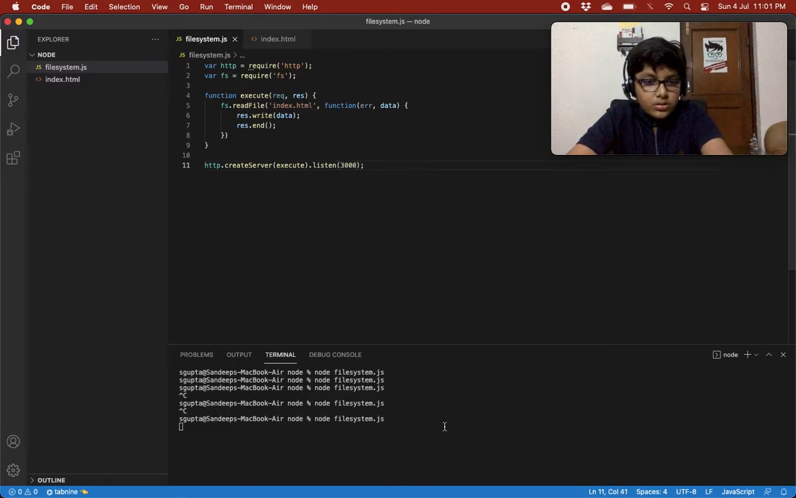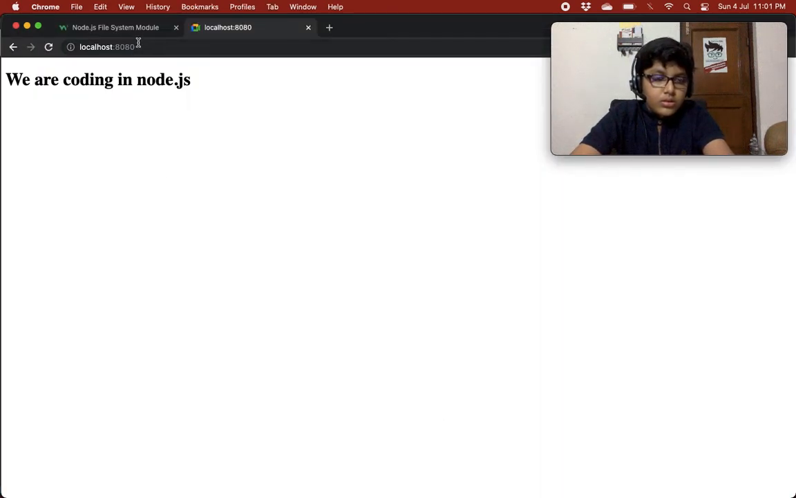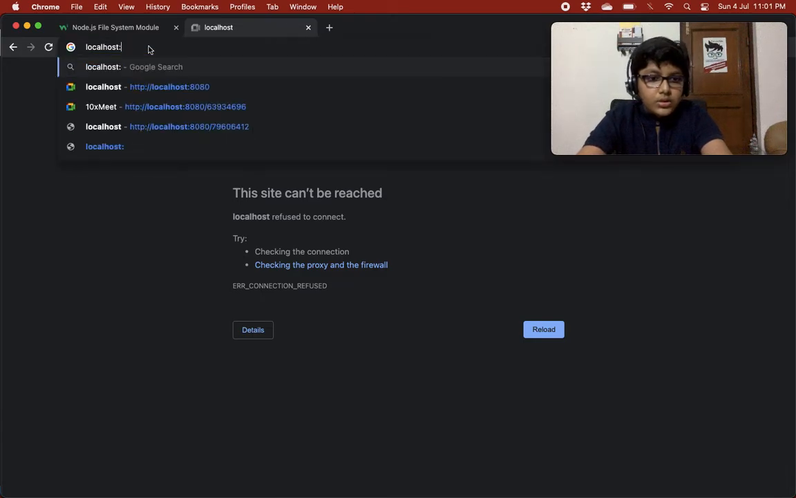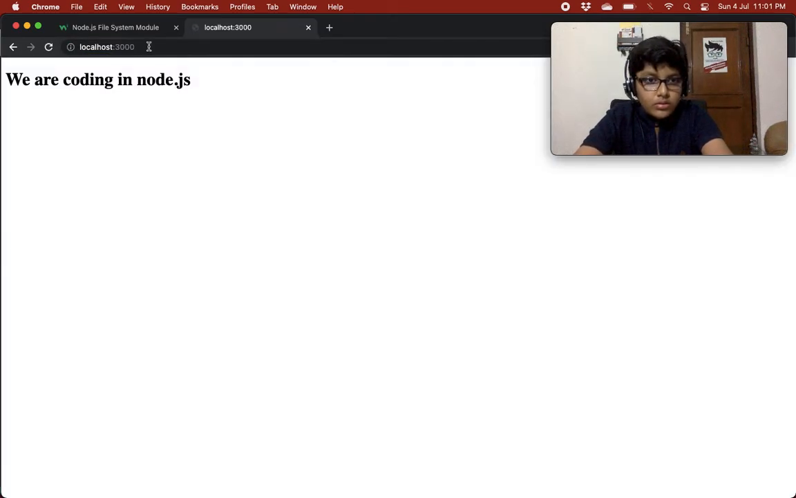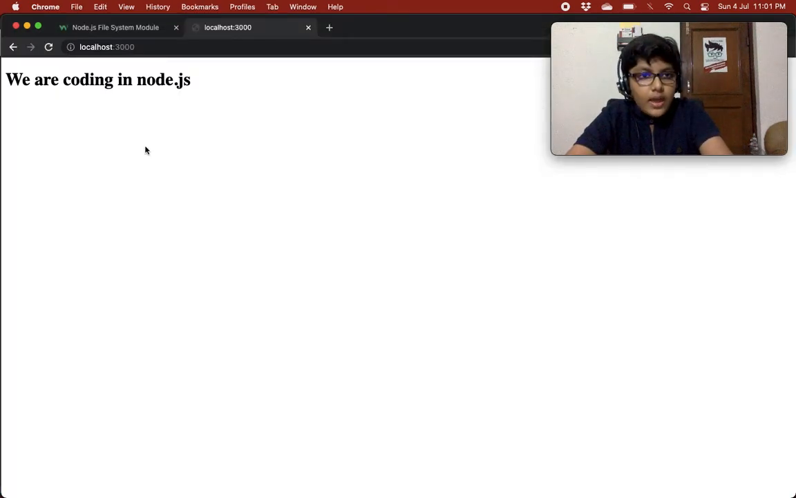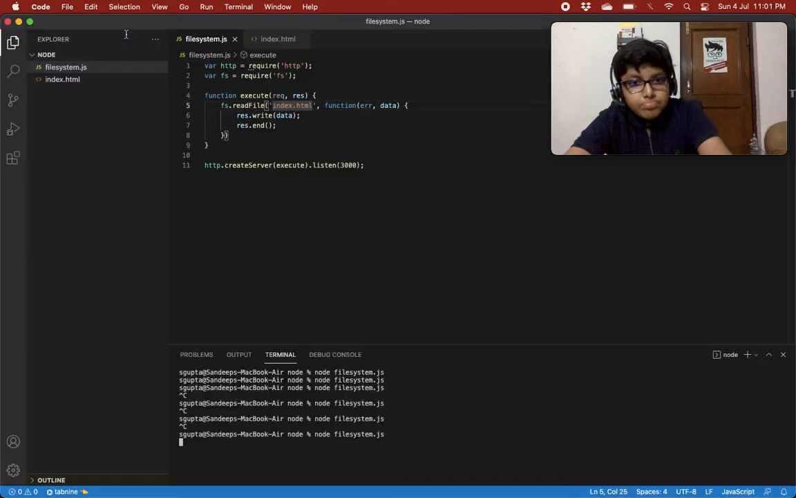Control C. This is not running now. Let's go to 3000. Yeah, so it has seen that this is an HTML file, so it is showing it as HTML.